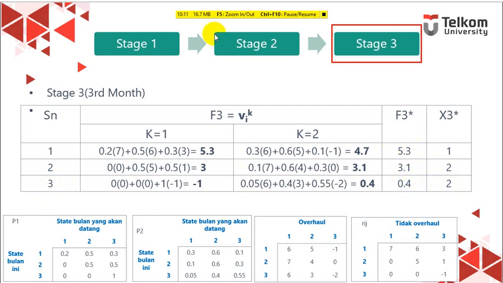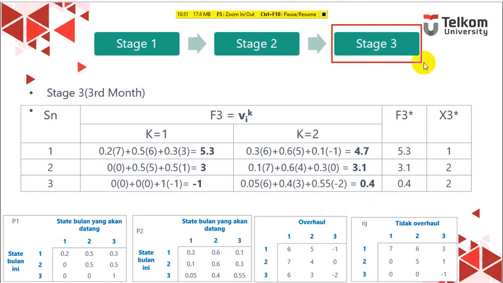So this is the condition. Okay, we can interpret it here. If our machine is good enough, because condition 1, you should not overhaul it yet, because it's already good, even though there is a probability that it becomes 2 or 3. But if your machine condition is 2 or 3, fair or maybe bad, it will be very bad for your revenue in many ways. So it is better to do overhaul.